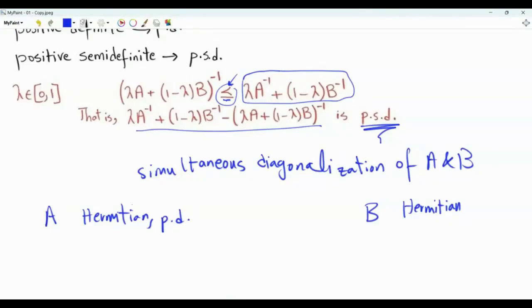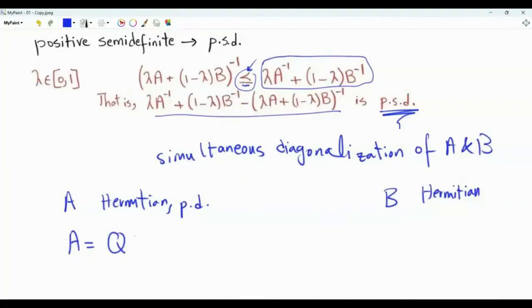Because A is Hermitian and positive definite, I can write A as Q lambda Q Hermitian. Q is a unitary matrix of the eigenvectors of A, and the eigenvalues of A are on the main diagonal of the diagonal matrix big lambda. The eigenvalues are real valued and strictly positive because the matrix is positive definite.